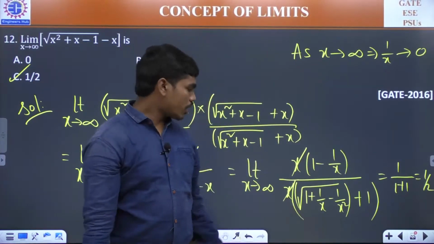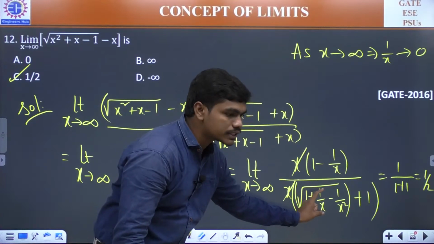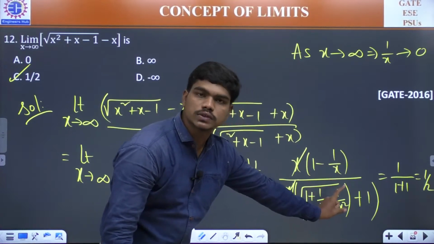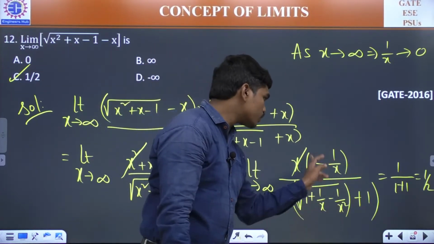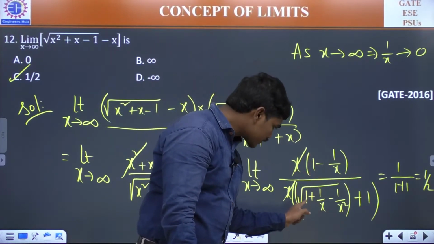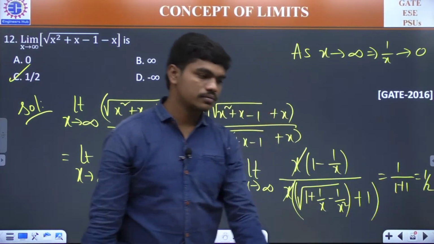Correct? Because if x is tending to infinity, then this 1 by x will tend to 0, this 1 by x will tend to 0, this 1 by x whole square will also tend to 0. Okay. So that's how the answer is 1 divided by square root of 1 plus 1. This is the expression. Clear?